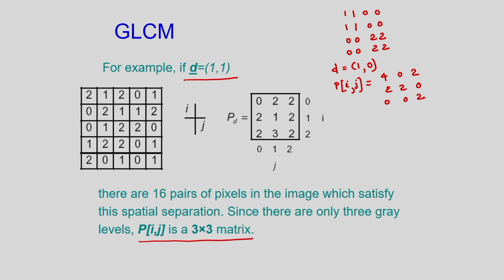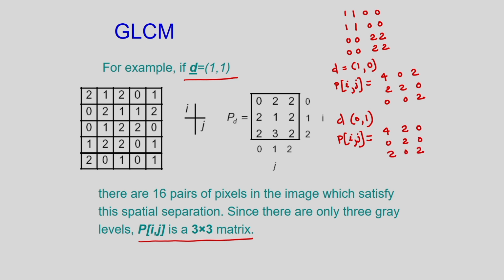Also, if I consider a displacement D01, corresponding to that displacement, my Pij, that is the gray level co-occurrence matrix, will be 4 2 0, 0 2 0, 2 0 2.